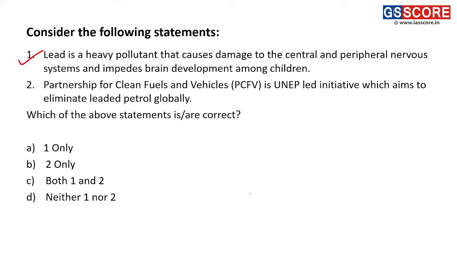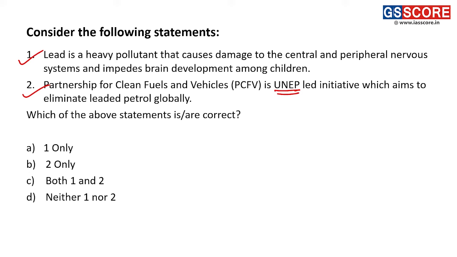Second statement, Partnership for Clean Fuels and Vehicles, PCFV, is a UNEP-led initiative which aims to eliminate leaded petrol globally. Right. So this statement is a correct statement. It is the Partnership for Clean Fuels and Vehicles, which is an initiative of the United Nations Environment Program.